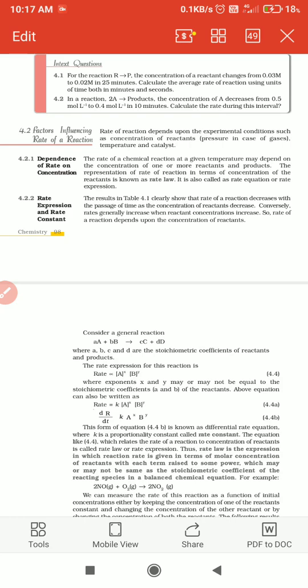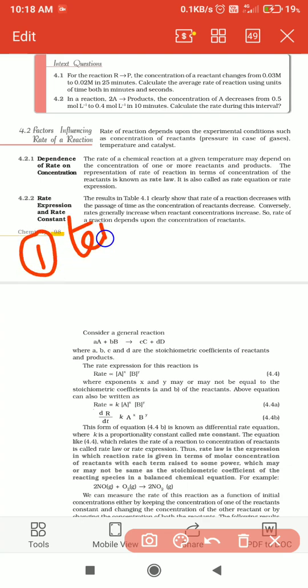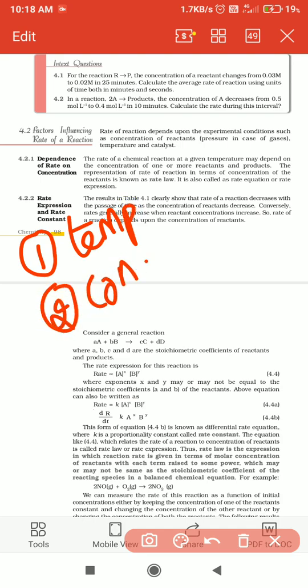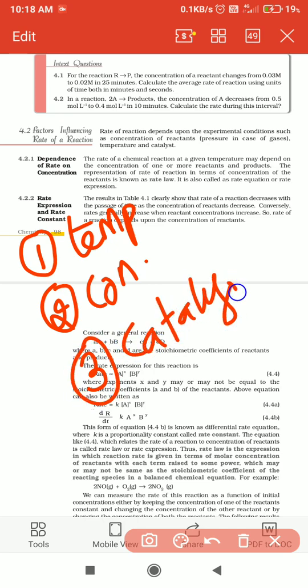Today we are going to discuss the dependence of rate on concentration. Already yesterday we completed the factors influencing the rate of reaction. What are the major factors affecting the rate of reaction? There are three major factors. The first one is temperature, the second one is concentration, and the third one is catalyst. We already discussed these points yesterday.